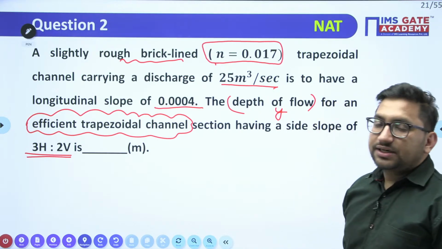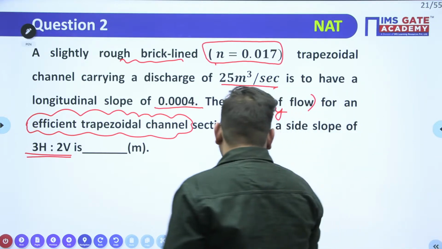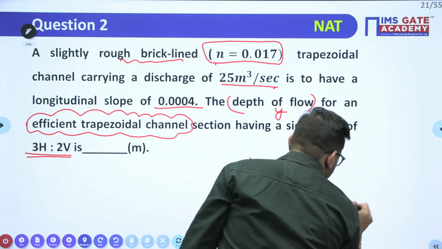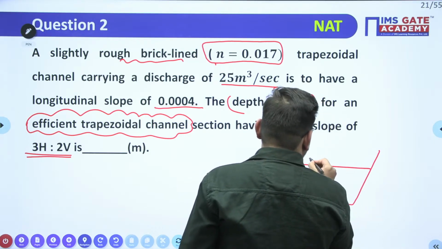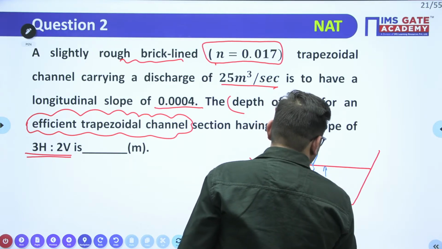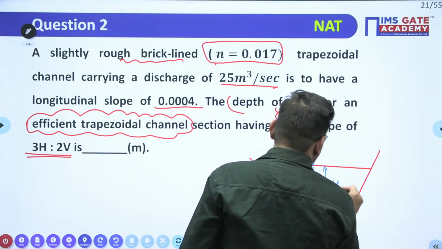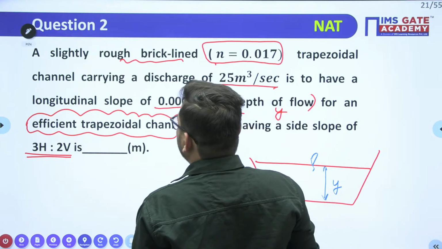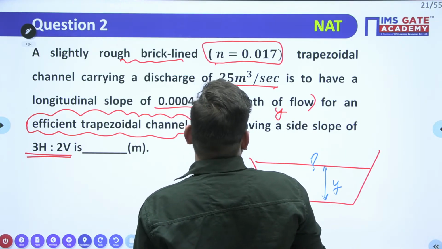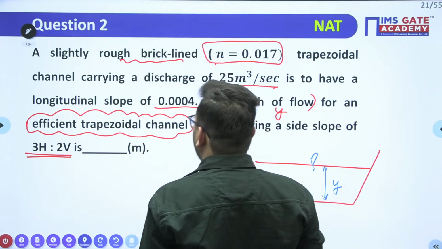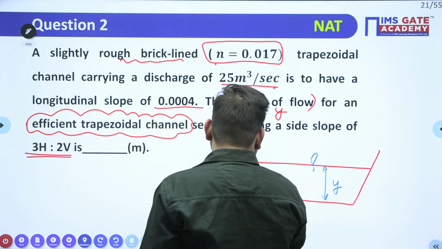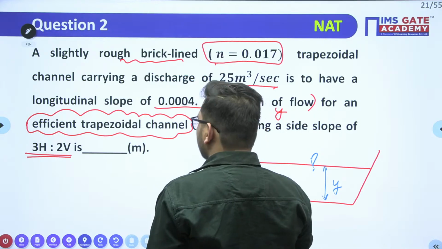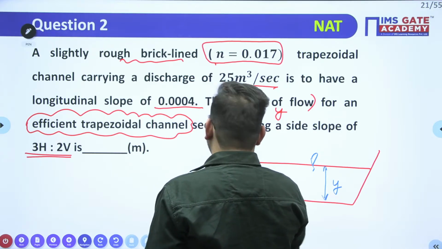Just for your reference, I'll draw this particular case. Let's suppose this is the channel having a depth of flow equal to y, right? Channel base is not given, n value is given to you, and side slope is given to you, 3 horizontal to 2 vertical.